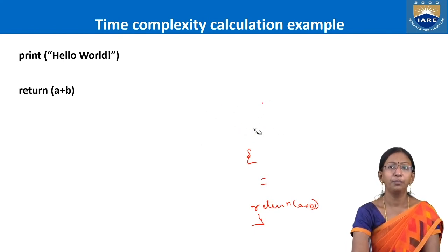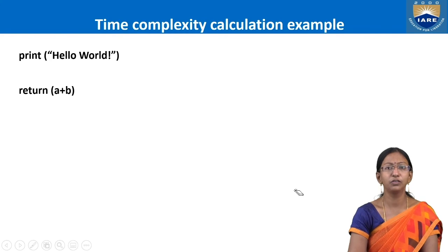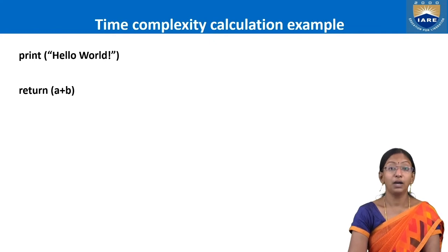Basically, this function will be called by some other function, so its definition is invoked for evaluation. What are the steps? The first step is the arithmetic operation it performs, that is addition between a and b, which needs 1 unit of time.